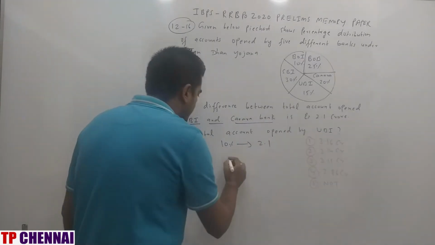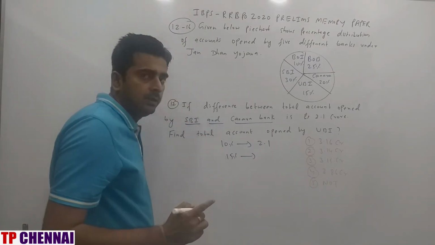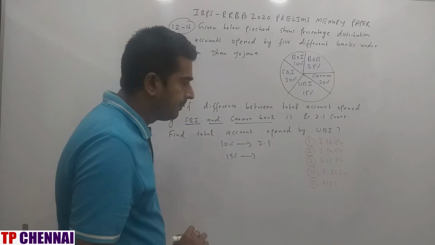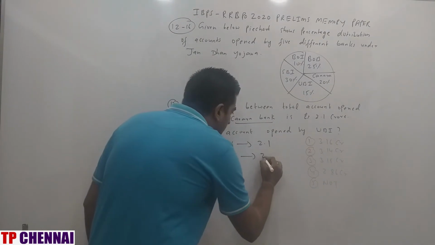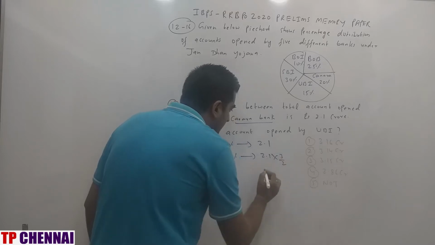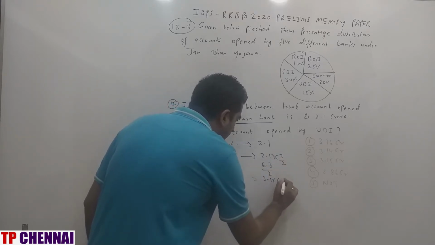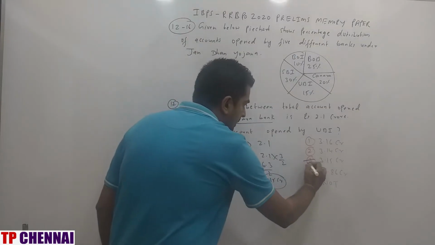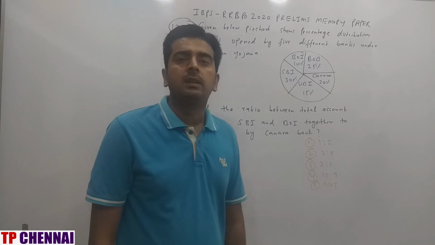UBI is 15%. 15 is 1.5 times of 10. So here also we have to multiply by 1.5. That means multiply 2.1 by 3 by 2. This is 6.3 by 2. What is the answer? 3.15 crore, which is nothing but third option. So I hope you are clear with the previous question.